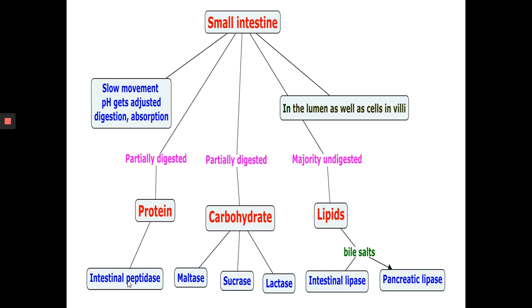Lipids arrive in the intestine largely undigested. So much of the focus here is on lipid digestion. The protein and carbohydrate digestion is nearing completion, while the majority of lipid is undigested. So lipid digestion has importance in the intestine.